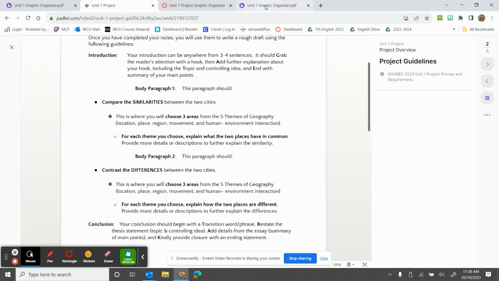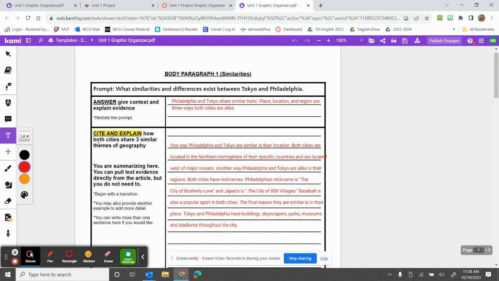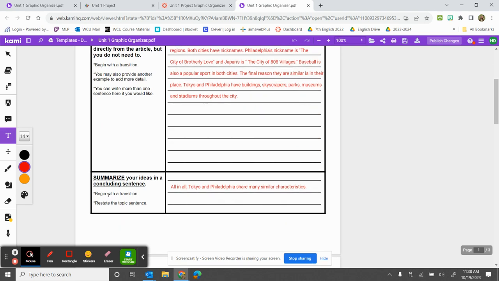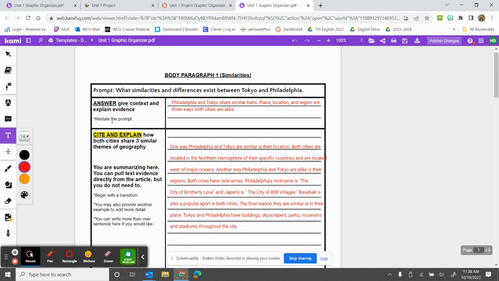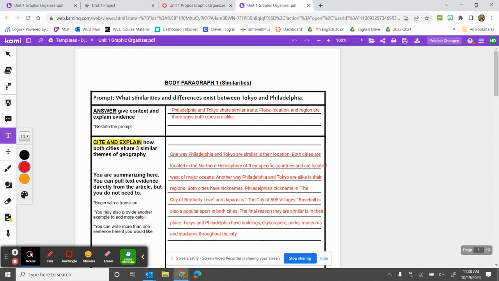So let's go ahead and take a look at my example. Now I'm combining cite and explain. We have answer, cite and explain, and summarize. So we're still following the ACEs method. So up at the top, we have our prompt. What similarities and differences exist between Tokyo and Philadelphia? The first part that I need to do is answer the question, give context, and explain evidence. So I need to restate the prompt. So I say, Philadelphia and Tokyo share similar traits. Place, location, and region are 3 ways both cities are alike. I have my topic, I have my controlling idea, and I have my 3 main points.